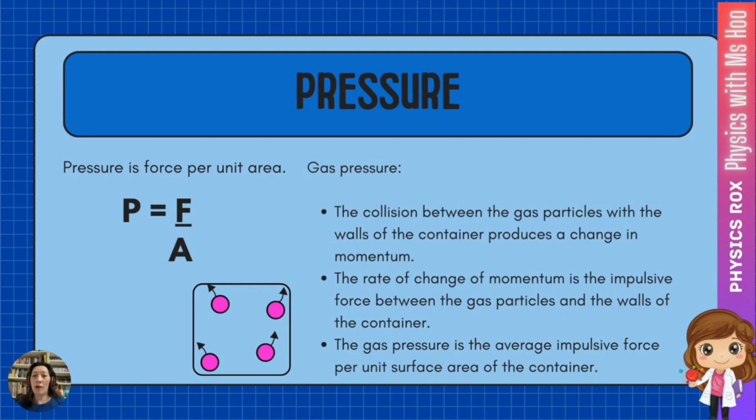So if you are required to explain how gas particles exert pressure in the container, you can use this process. First, talk about how the collision produces a change in momentum, which leads to the rate of change of momentum, representing the impulsive force. And the gas pressure is the average value of this impulsive force per unit surface area.